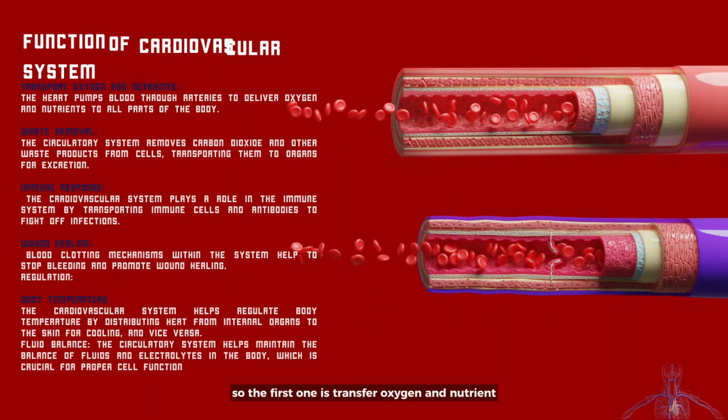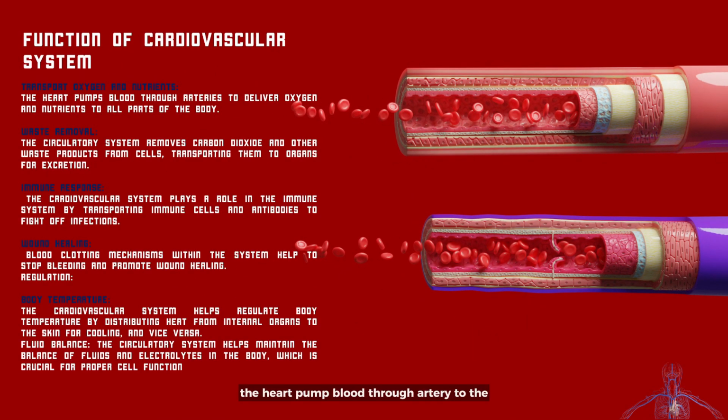So the first one is transport of oxygen and nutrients. The heart pumps blood through arteries to deliver oxygen and nutrients to all parts of the body. As you can see based on the slide, the cardiovascular system is very important and plays a vital role in our body. There are 5 functions and more. If I put them all on this slide, it will take a longer time, so I will explain only 5 things that the cardiovascular system does.